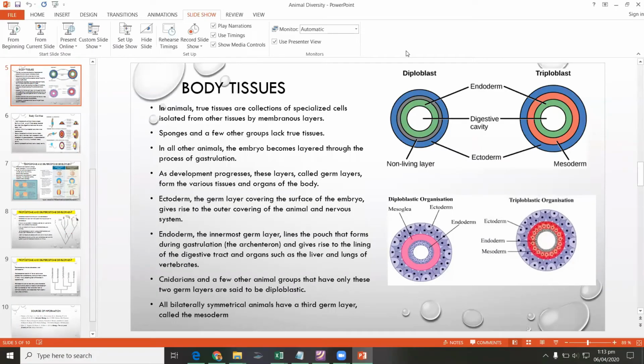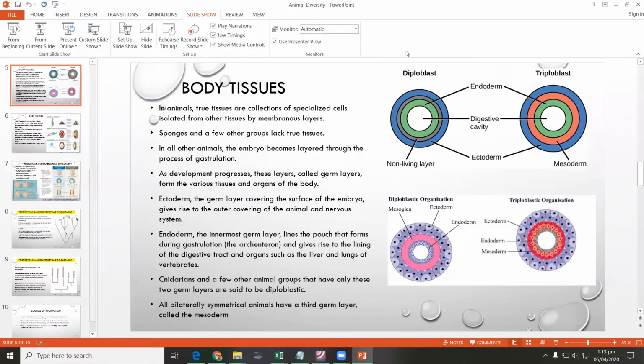True tissues in animals are a collection of specialized cells isolated from the other tissues by different membranous layers which develop during the course of development. Only sponges lack true tissues, while the rest of the animals all have true tissues.